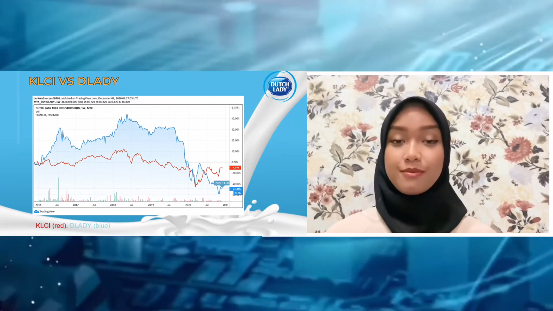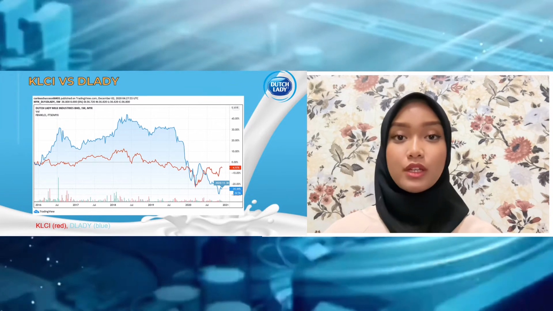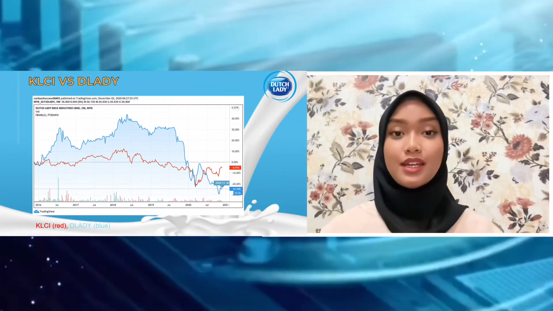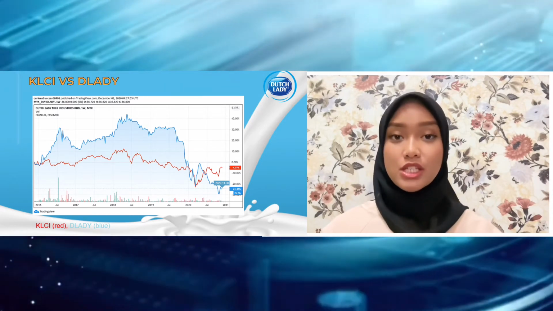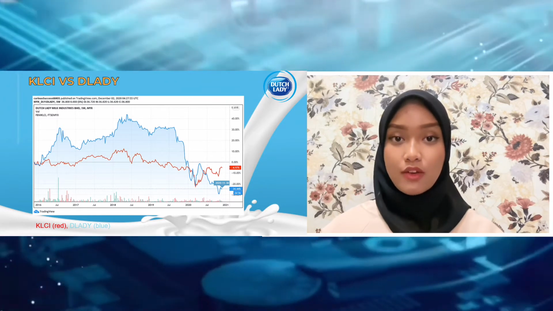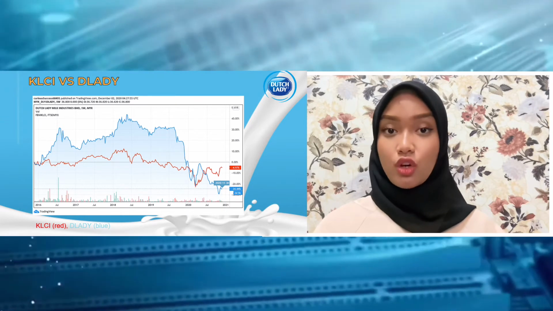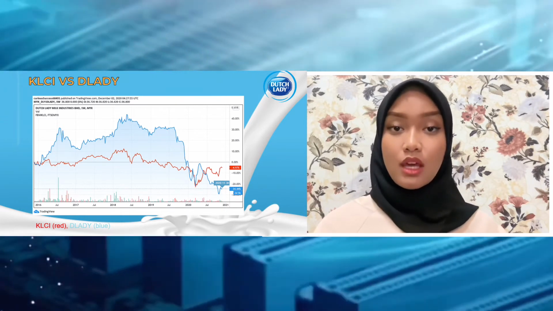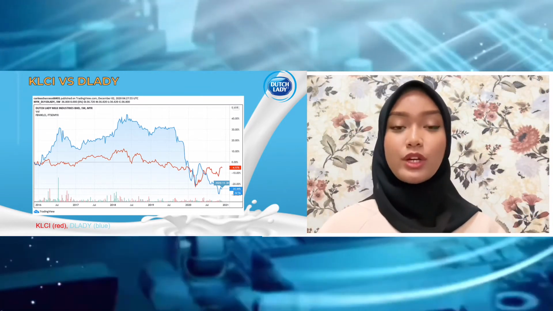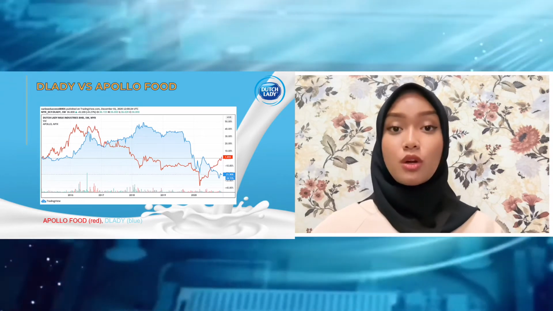According to the graph beside me, KLCI has a moderate uptrend and downtrend starting from the fourth quarter of 2016 to 2020. The price continues to face its major decline in the index in March 2020, amounting to negative 27.09%, as the government imposed a movement control order, MCO, for almost a month, which caused the industry to halt, and most of the workers were advised to stay at home.